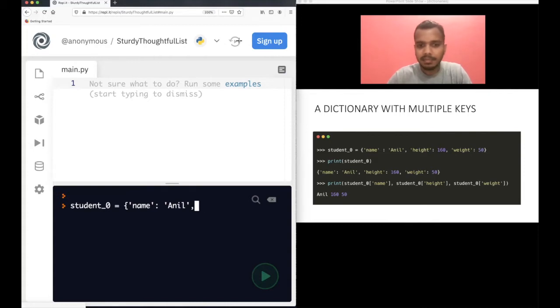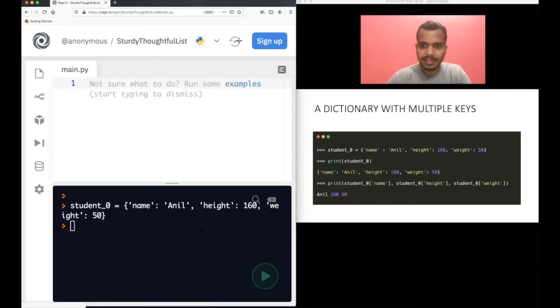Let's have more key value pairs. Let's have height also here, 160. It will go to the next line, no issues. And then we have weight 50. We have three key value pairs here, press enter. I'm not sure if you are able to clearly see that, but of course we have name Anil, height 160, and at last we have weight 50. These three key value pairs are there.